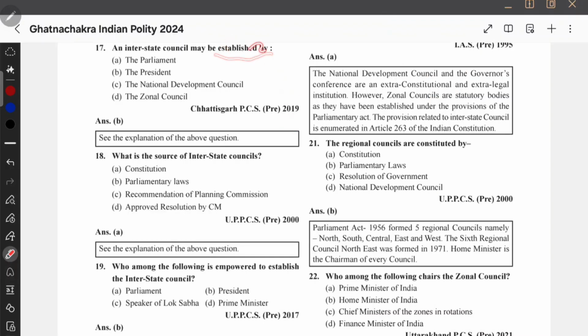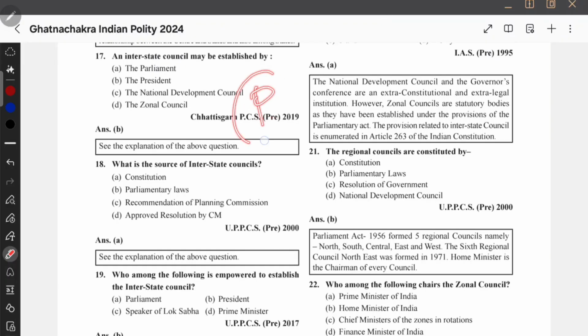Interstate relations are in Article 263. The question: an interstate council may be established by whom? In the exam hall, you will be literally confused. Remember, under Article 263, the President can establish an interstate council. So it is not mandatory. Remember, these are constitutional bodies, and constitutional bodies are usually appointed by the President. So the interstate council is established by the President.